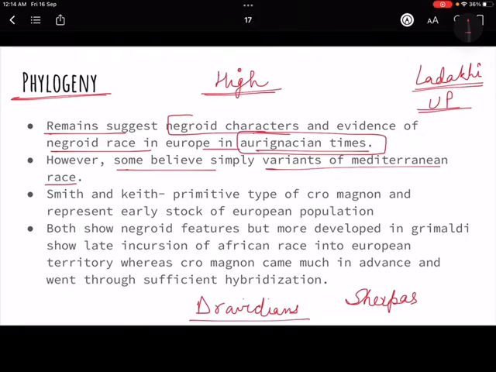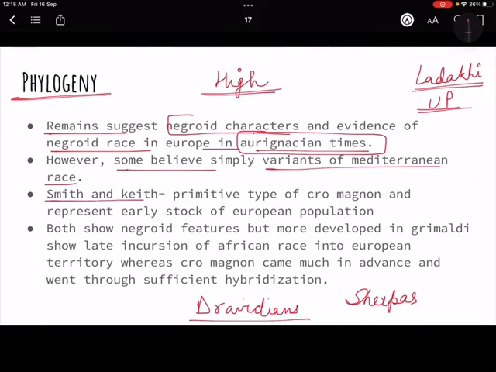So some people thought they were Africans who must have migrated to Europe, but some thought no, they must have been simple variants of people who were living in the Mediterranean. Living in the Mediterranean for a long time caused certain changes that looked like that, okay? So this is the second view. The third view is by Smith and Keith.